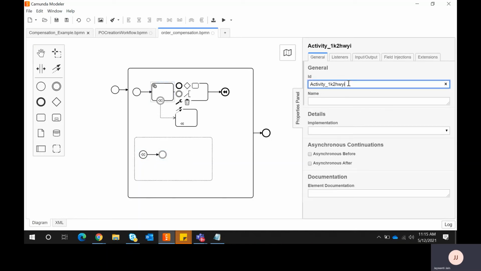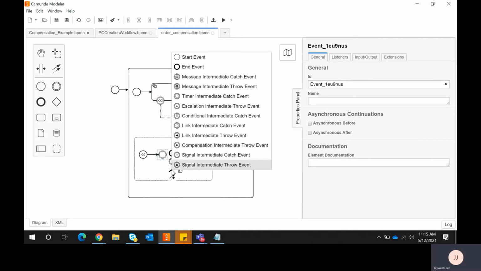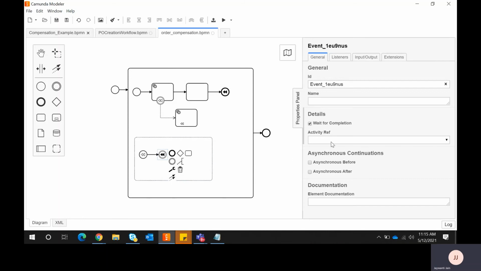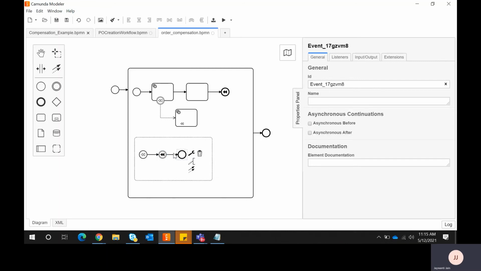So whatever activity is there, I want to copy, and first I need to change the service task. I want the catch compensation intermediate throw event. It will throw, but which activity do I want to throw? So this is my activity. So it will go and the control will find it over here, and then you can do any number of activities, and finally it will end the process. So in this way I designed the diagram.